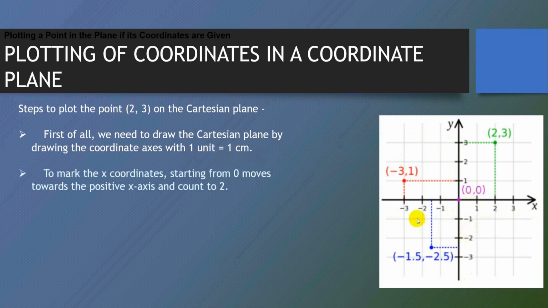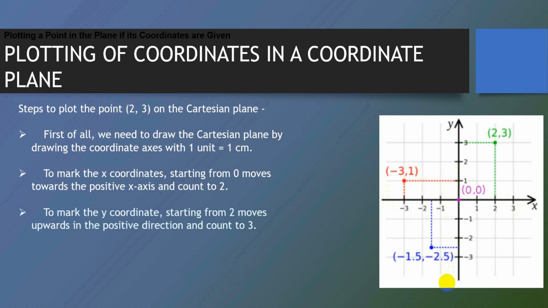Now we will mark the coordinates starting from 0, the origin. We will start marking our coordinates along the x-axis. On OX we will write all the positive numbers. On the left side we will mark the negative numbers. In the same way, on the top part we will mark the positive numbers on the y-axis, and below we will mark the negative numbers.